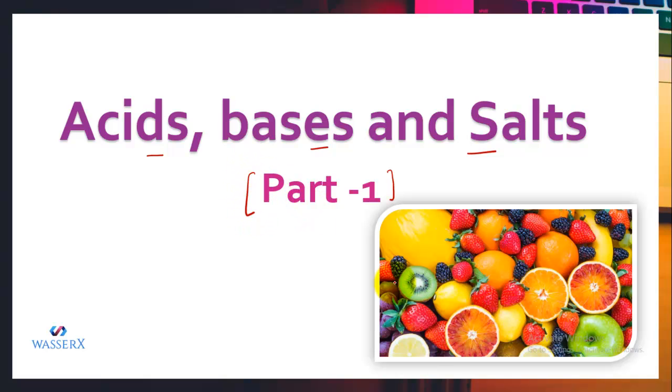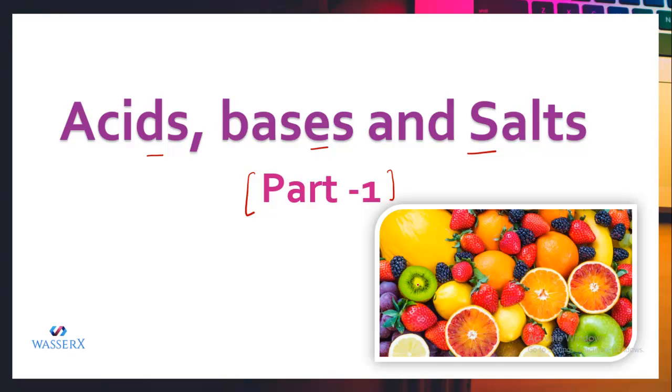If we talk about any chemical substance, they possess certain nature. Like individuals, everybody has some sort of nature. Somebody is very loving, somebody is not so loving, somebody is very caring.